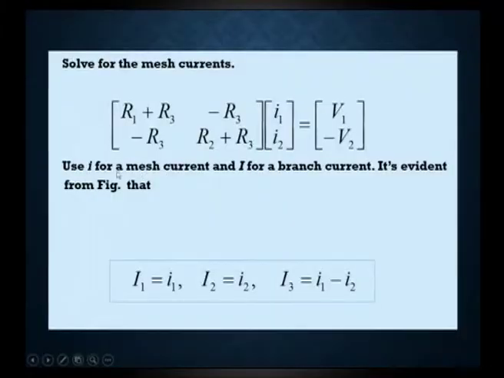We use small i for a mesh current and big I for a branch current, as is evident here. Small i is always used for a mesh current, and the bigger I for a branch current, which differentiates them in a circuit. After simplification we get the currents for the different branches like this.